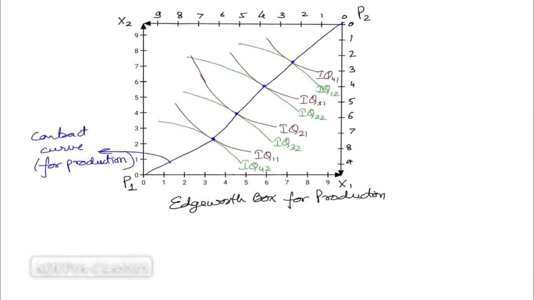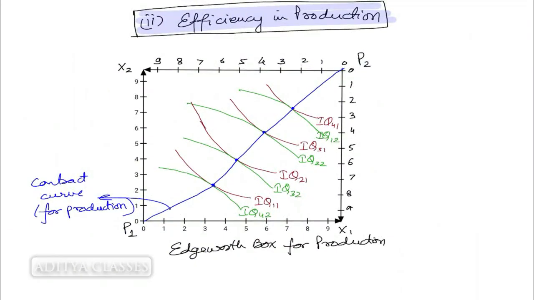Should we check it once again? If I go ahead and try to compare P against Q, if I make a movement from P to Q, what happens? The isoquant of the first producer moves from 2 to 3.